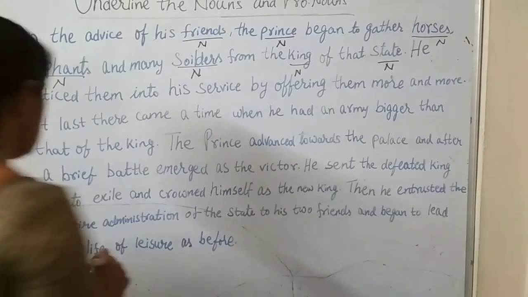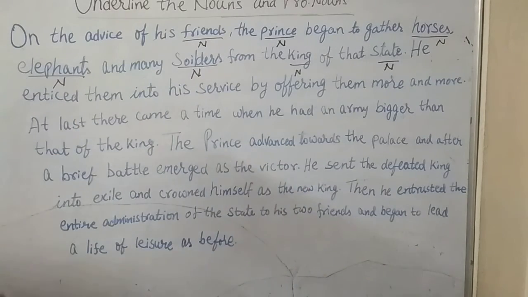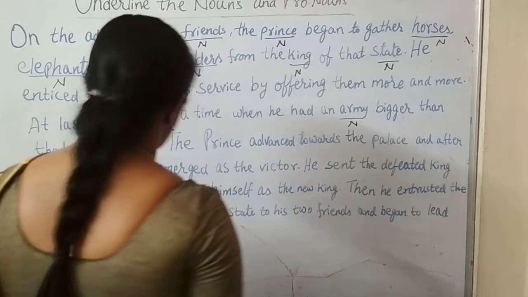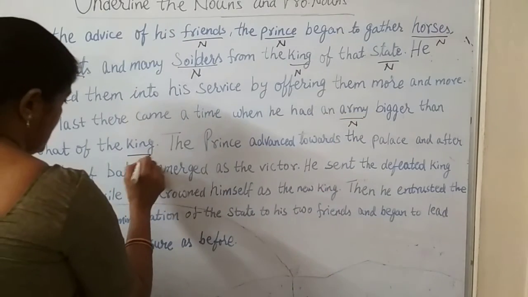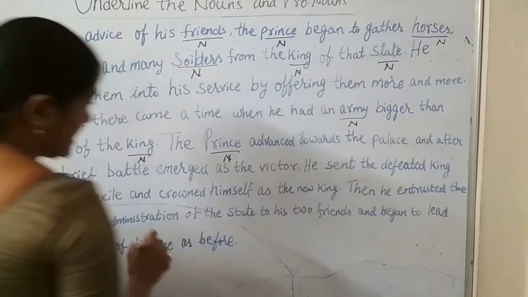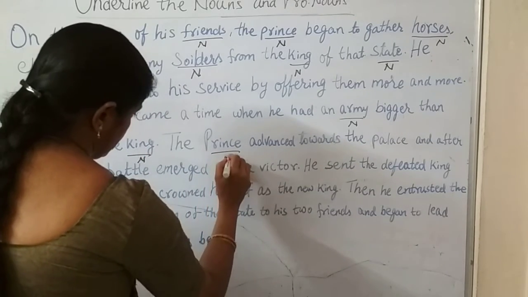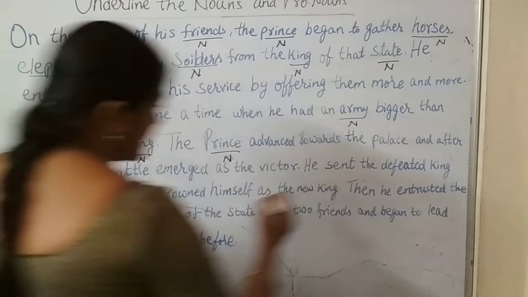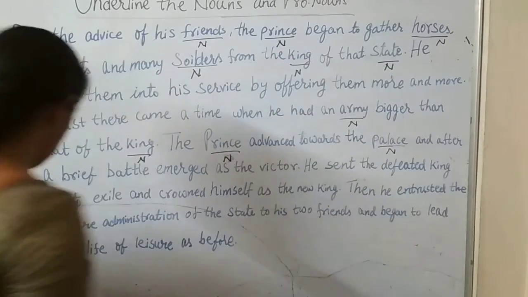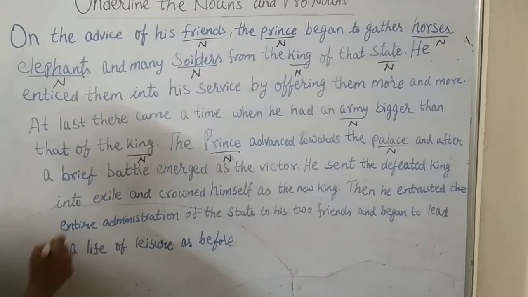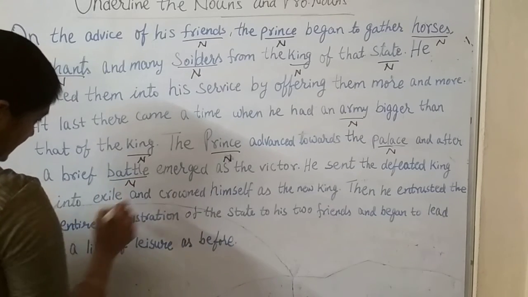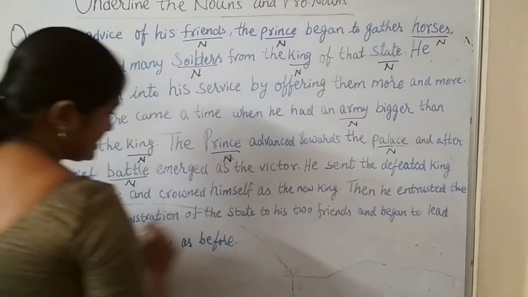More and more. At last there came a time when he had an army. Army is a noun. Bigger than that of the king. King is a noun again. The prince is a noun again. Advanced towards the place. Place is a noun again. And after a brief battle. Battle, noun.